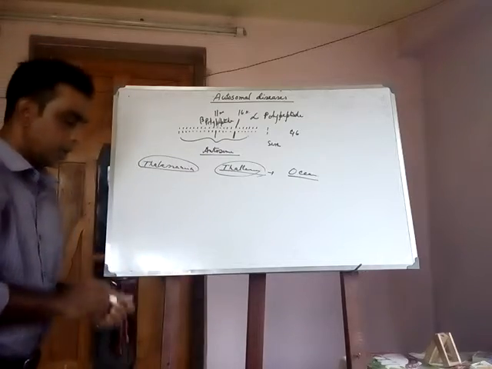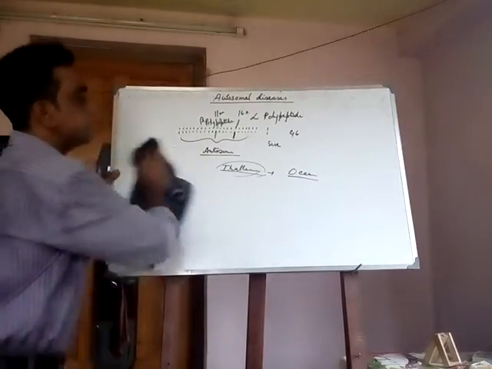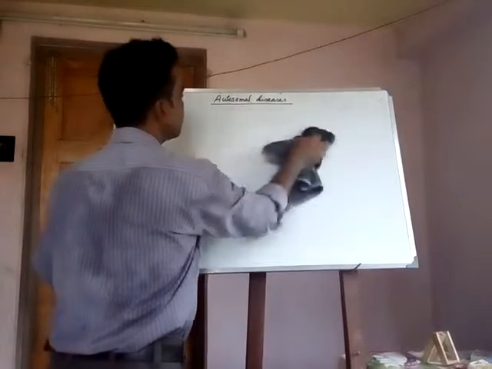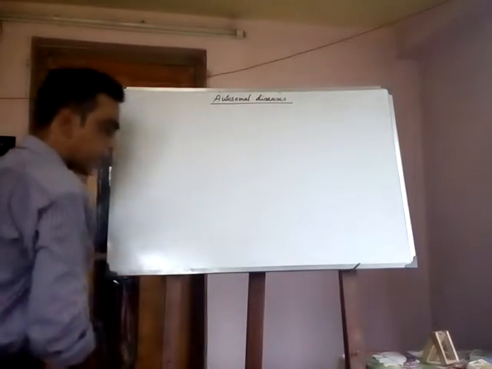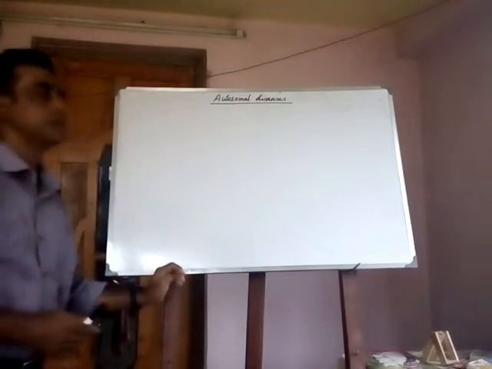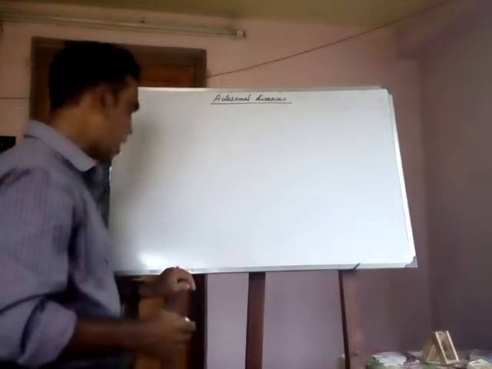Now, I discuss here about the major and minor forms. Major thalassemia, minor thalassemia, either alpha or beta.